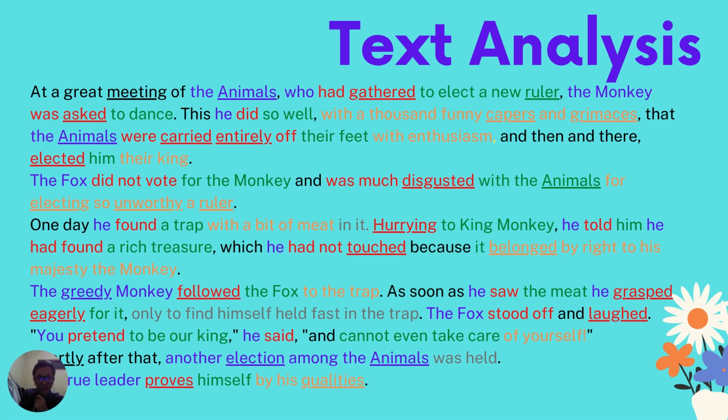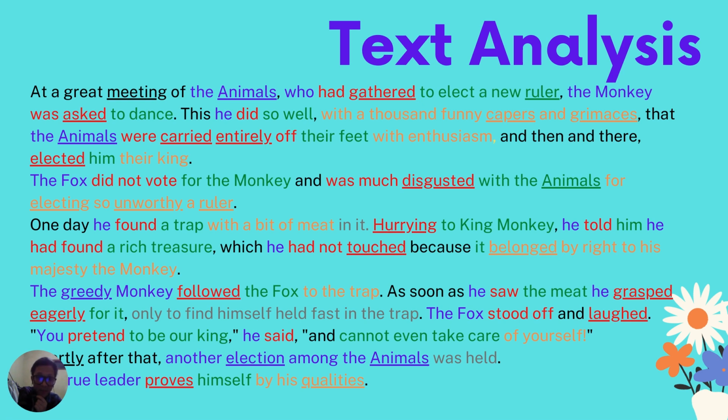And then here I'm going to tell you about the syntaxes. "A grand meeting of the animals." The animals is blue here, which means all blue in these texts are actually subject. And then there's red as a verb, green as object, orange as complement, and gray as adverbial.